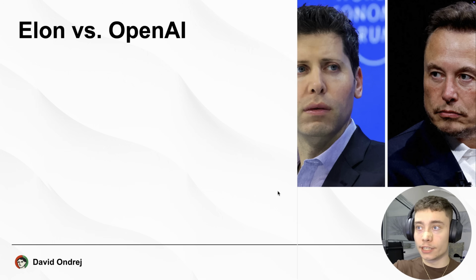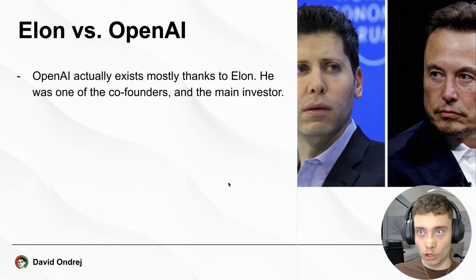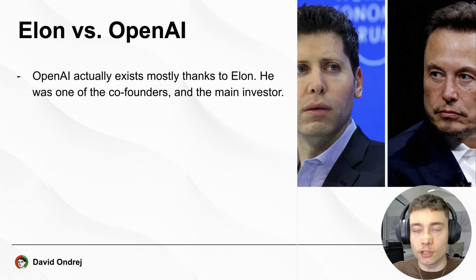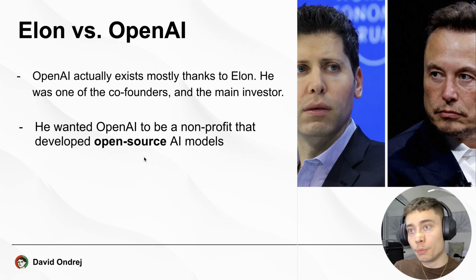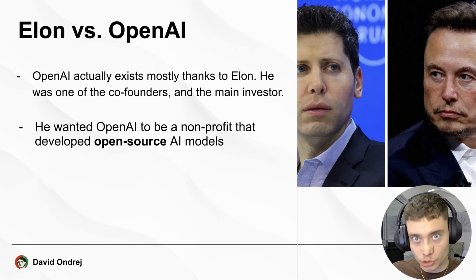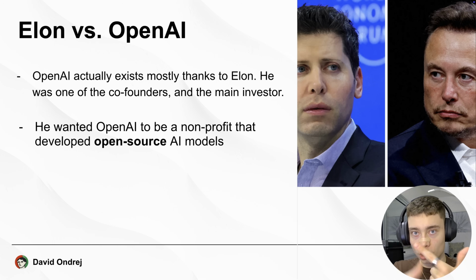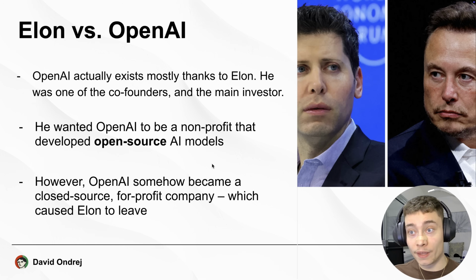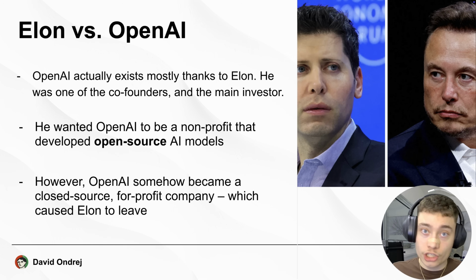Now, here is the history of Grok and why it even exists. It dates back to OpenAI. A lot of you don't know that OpenAI actually exists mostly thanks to Elon. He was one of the co-founders alongside Sam Altman, Greg Brockman, Ilya Sutskever, but he was the main investor. He was the one who funded OpenAI in the early days. Now, he wanted OpenAI to be a non-profit that developed open source AI models. Those are the two keywords, non-profit, open source. However, as we all know, OpenAI somehow became a closed source for-profit company, which caused Elon to leave.